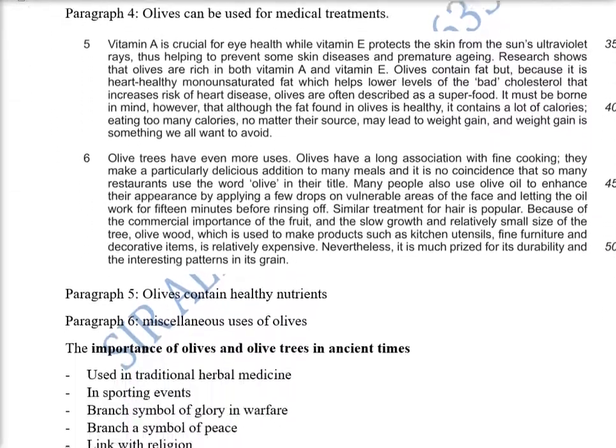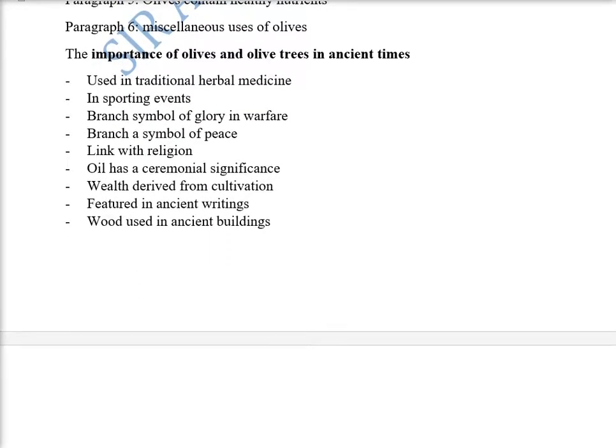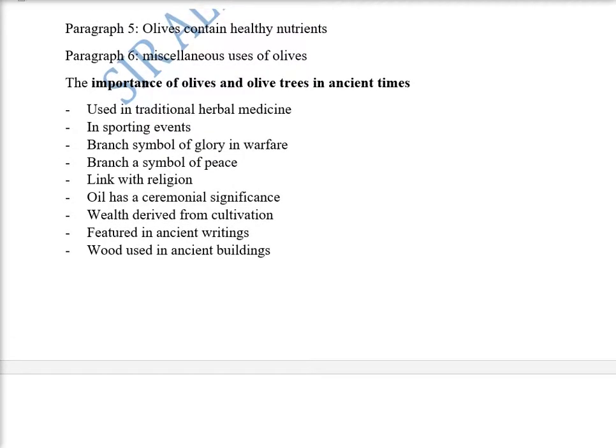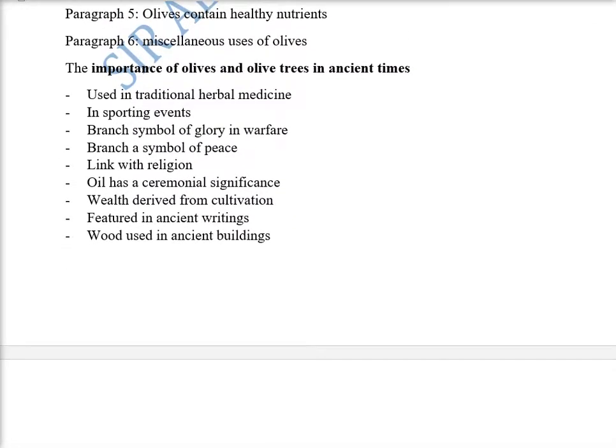And this is the source of wealth. This is how you write things. These are the points that we have jotted down. This is the first part of 12 marks. Okay, the importance of olives and olive trees in ancient times.